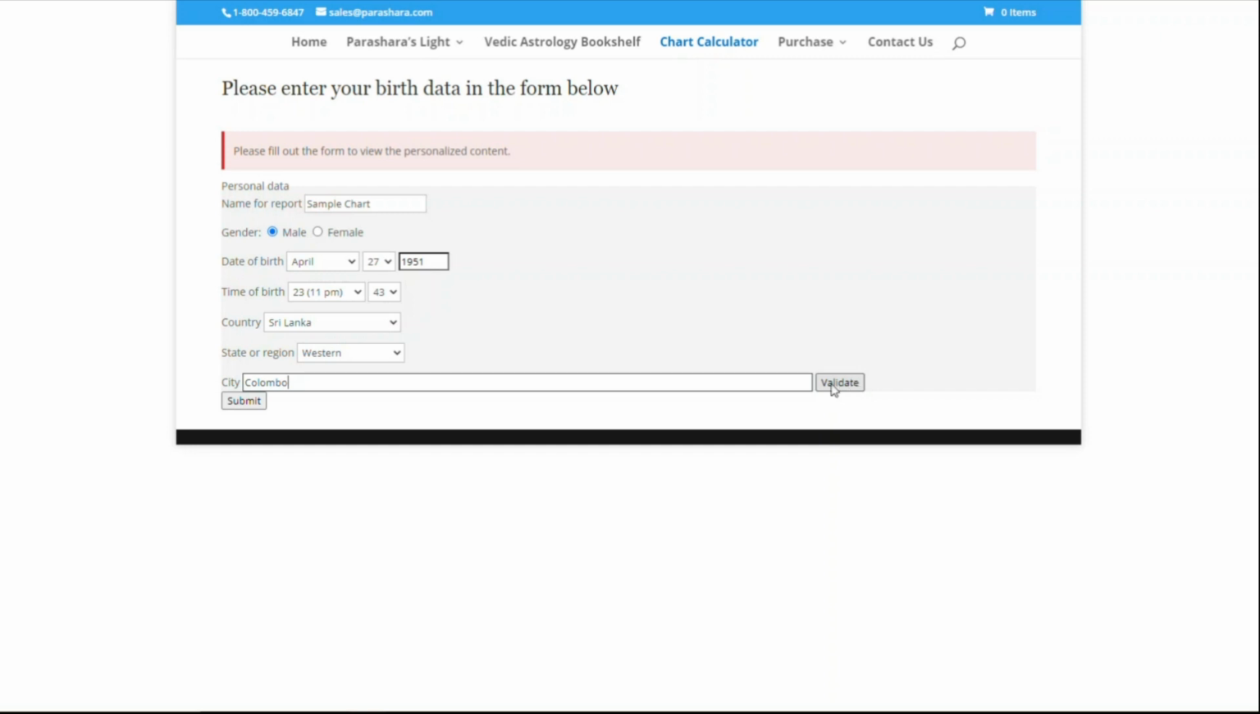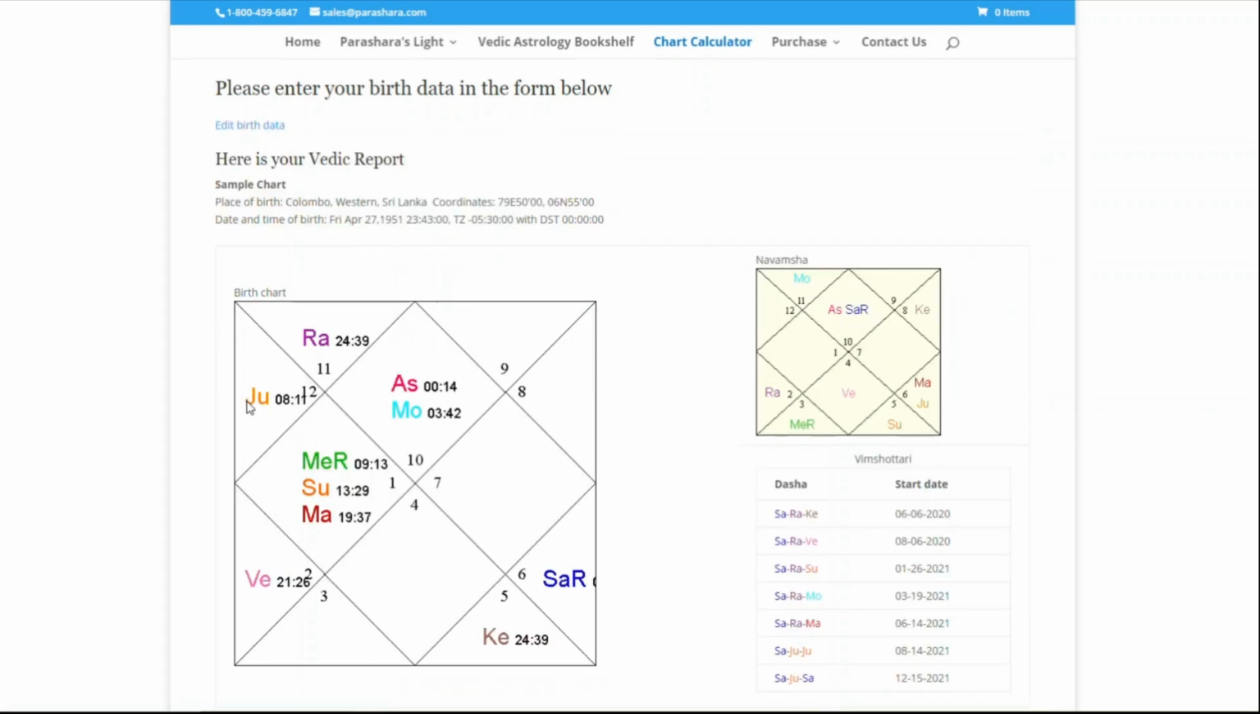Make sure to validate. Here you can see my cursor. Click on that and validate. When you validate, then you get a green tick here. That means it's all accepted. Now the software is calculating it, and now submit. And let's see what's coming.